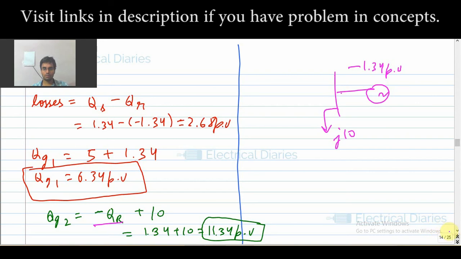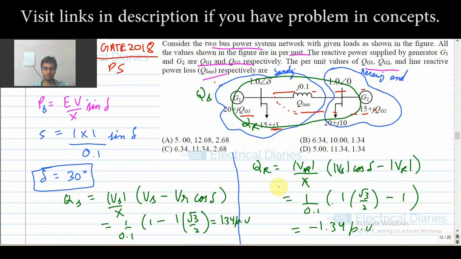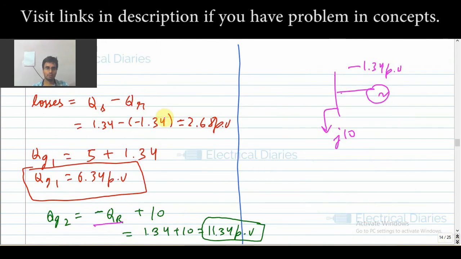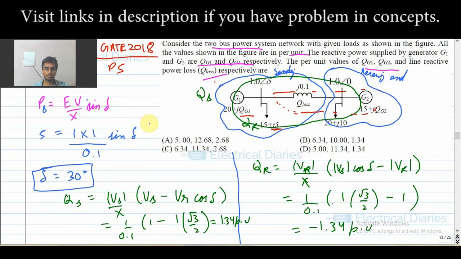So what will be your answer? Q loss I have calculated, so your Q loss is 2.68. QG1 is 6.34, and so your answer will be C. So C is the answer.